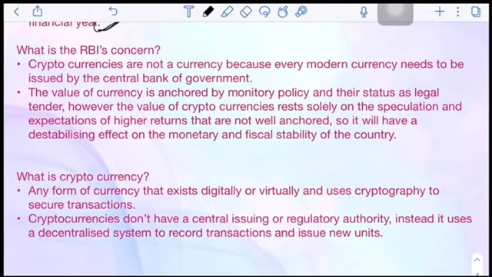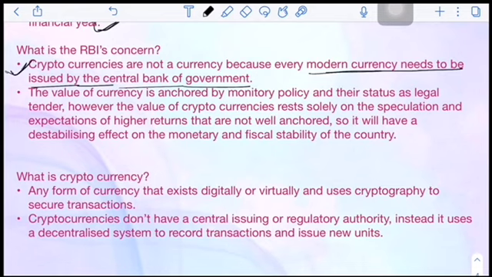Cryptocurrencies are not a currency because every modern currency needs to be issued by the central bank or the government. You see, the government controls the fiscal policy and the monetary policy. Monetary policy is monitored by the central bank, which works on the advice, decisions and directions of the central government. Like if the monetary policy is about maintaining inflation, inflation targets are set by the parliament, and those targets are given to the RBI to keep inflation within that limit. So this is how the government controls fiscal and monetary policies.